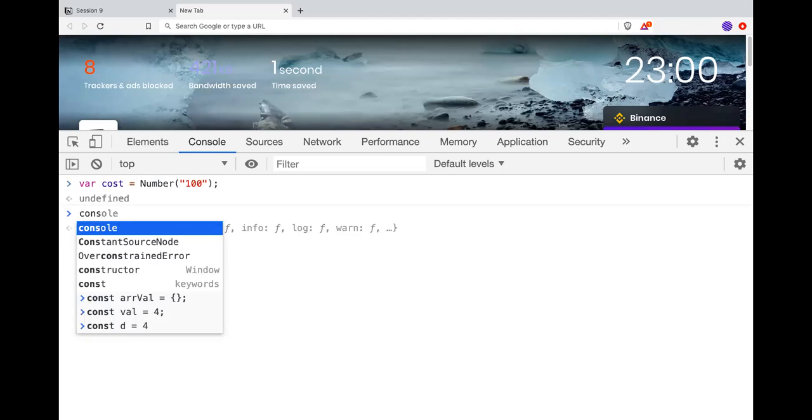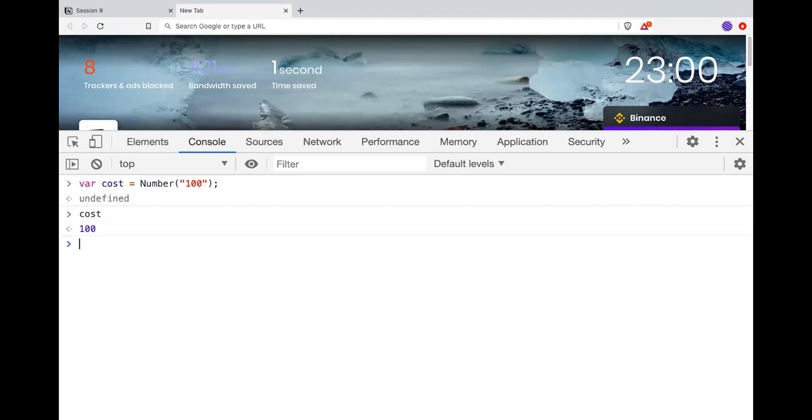Now if I do cost like this, it will be a number. 18 came, and if I do plus 118, this is the correct result. There is another way to do it also. This is a class which explicitly casts from any type into a number type, and it is kind of slow or expensive.